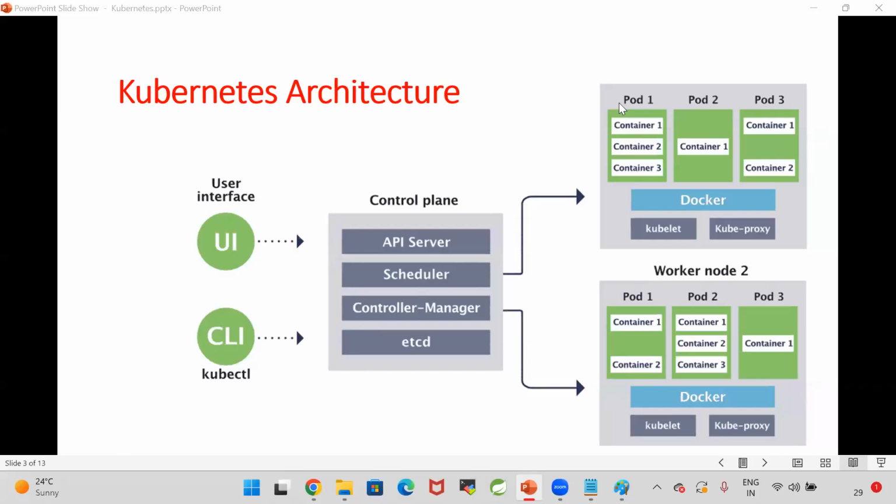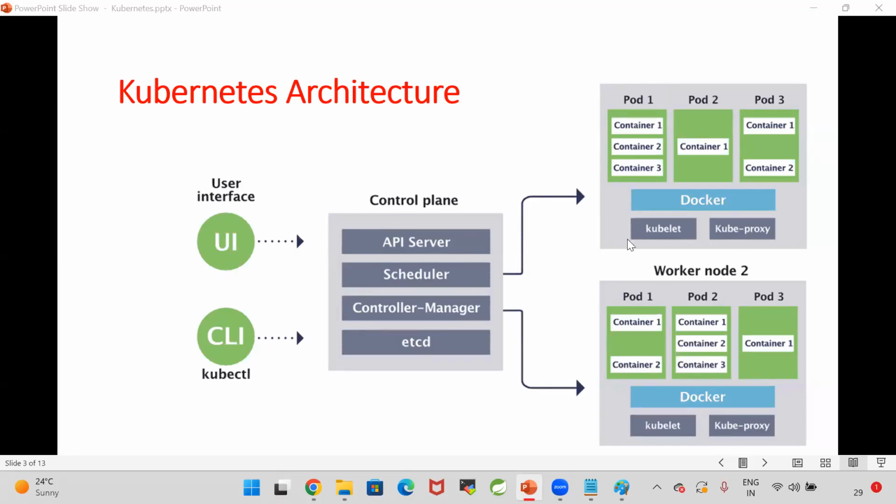Why we need pod? Kubernetes architecture. In Kubernetes, if you send a request to run your application, by default, Kubernetes will create the pod. Without pod, there is no use of Kubernetes. In Kubernetes, everything will be represented as pod.